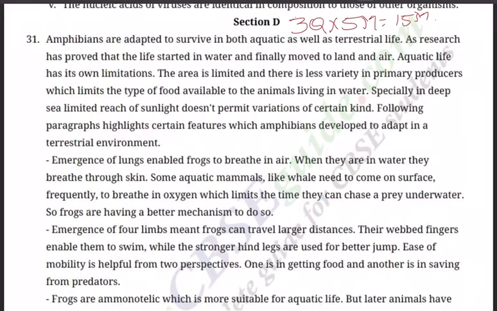Aquatic life has its own limitations. The area is limited. There is less variety in primary producers, which limits the type of food available to animals living in water.